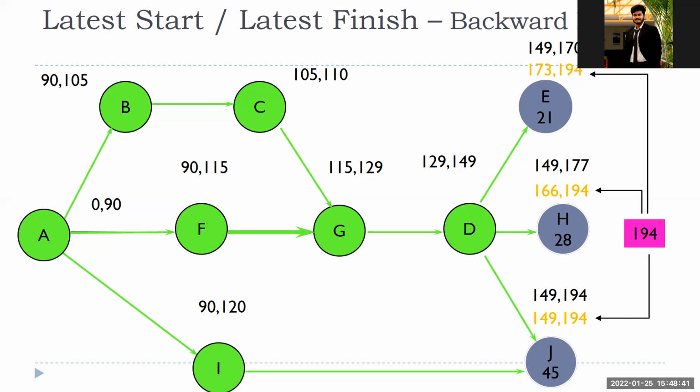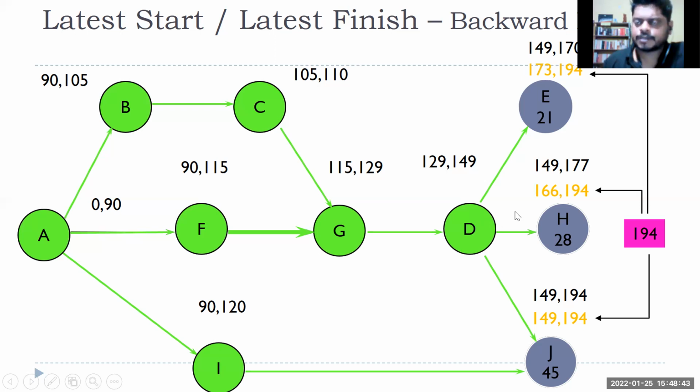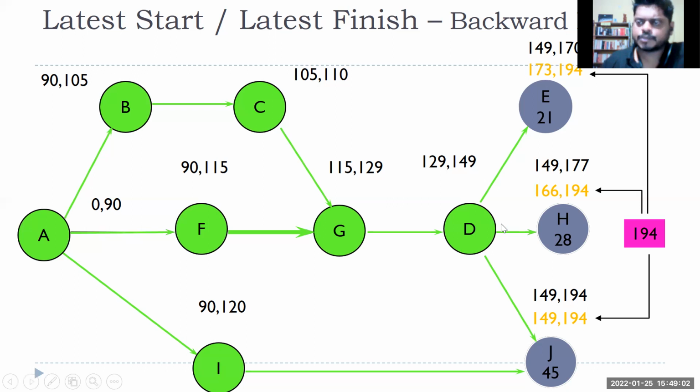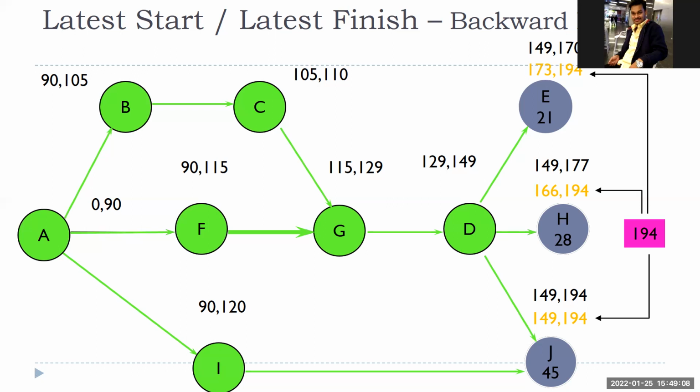173. 170. 170. Why 170? Okay, you have taken from here. Sir, 149. Devasis, you are not audible. Can you please repeat? Sir, 149. Yes. Can you explain why it is 149? Sir, because J started, J's early start is 149, and D had to complete by 149, otherwise J is delayed.